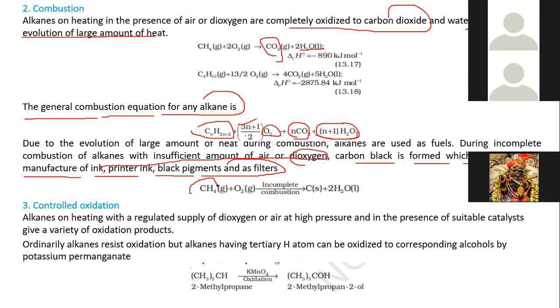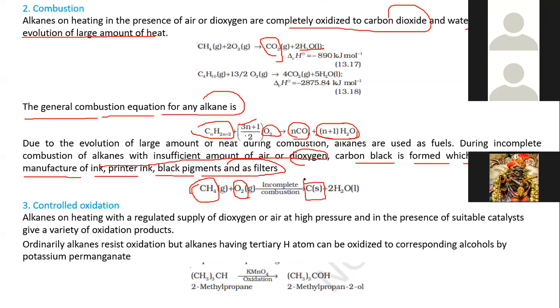Methane undergoes a combustion reaction in the presence of air. It forms carbon dioxide, and incomplete combustion forms only water and does not evolve carbon dioxide.